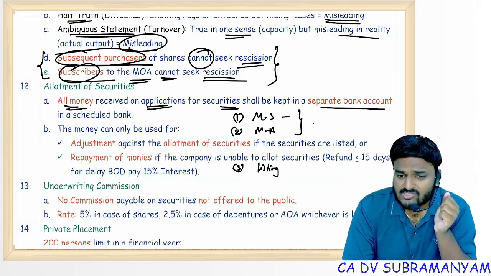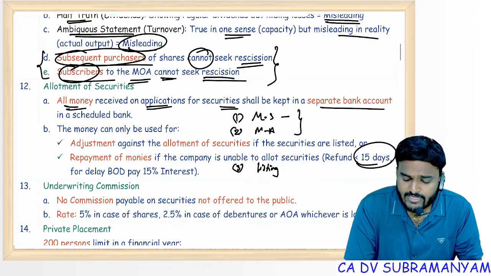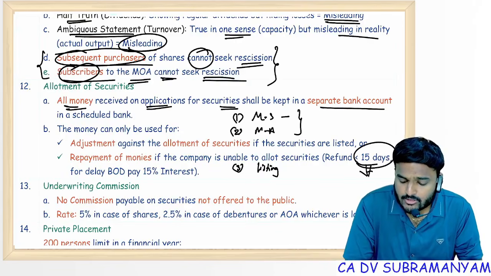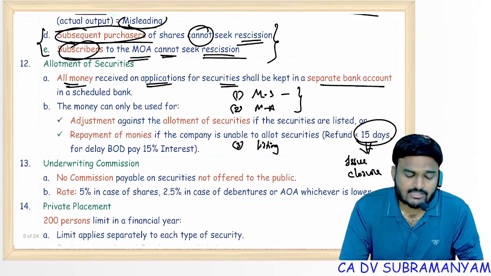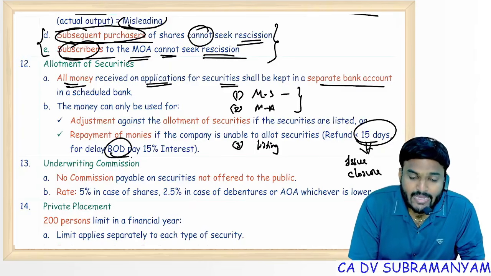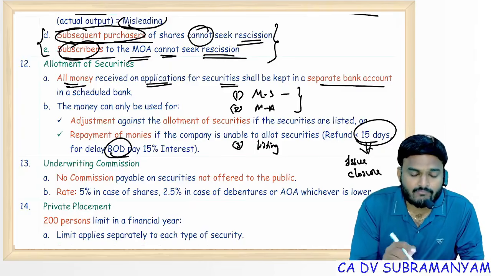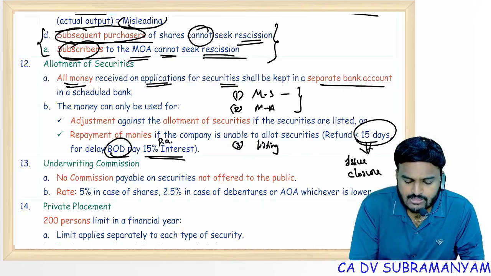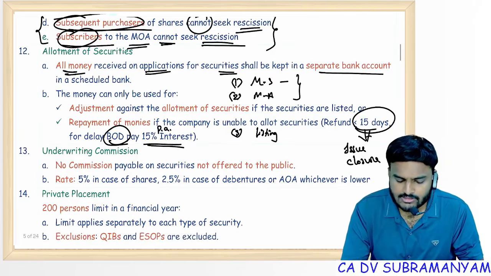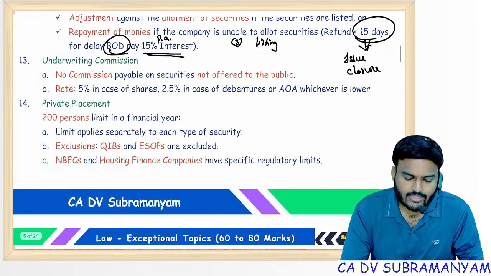But if these conditions are not satisfied, then within 15 days of issue closure, simply refund those monies, or else the board of directors have to pay interest, not the company, the board of directors. What is the rate of interest? 15% per annum. Is it clear? Next one, underwriting commission.